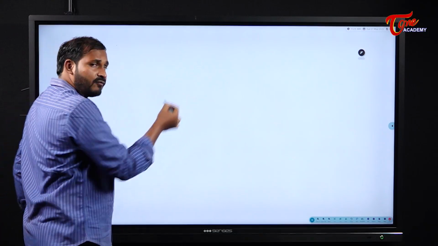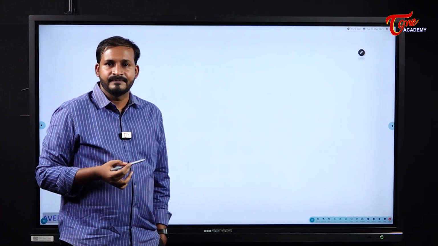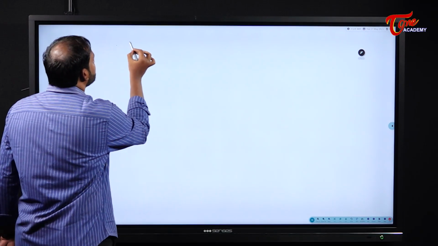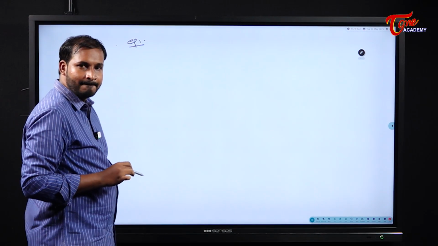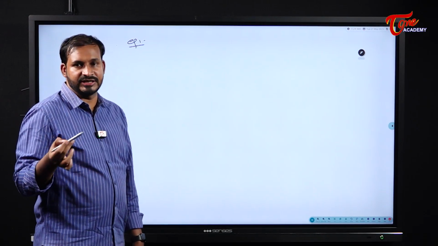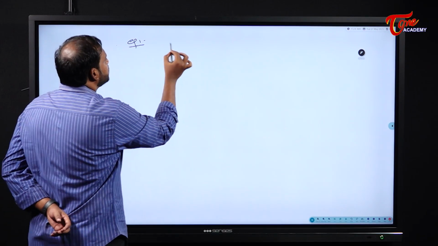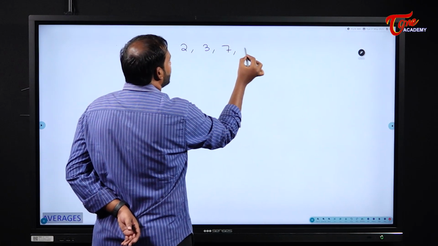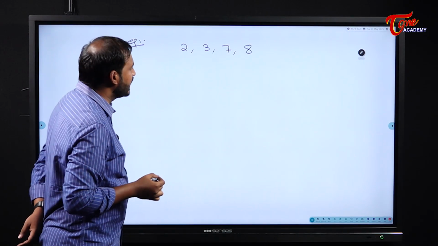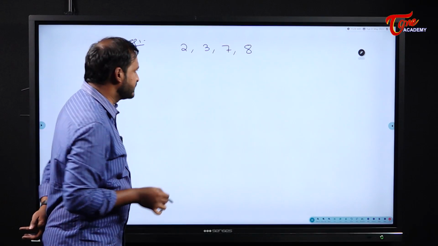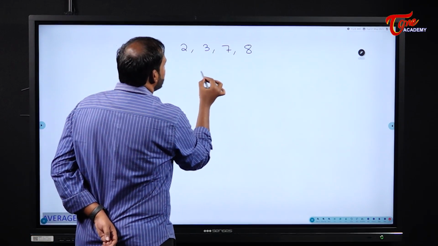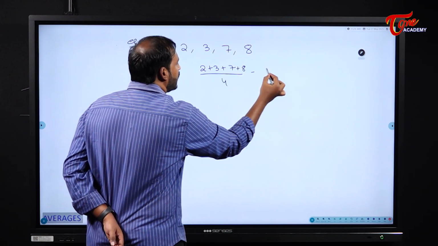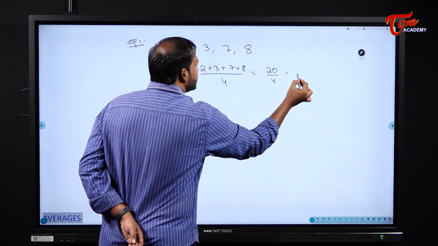So earlier what have I done? I have incremented and then decremented the observations by a constant. Now we will see one more example. If I multiply by a constant, then what will happen for us? For example, if my observations are 2, 3, 7, 8, and I need to find the average for these observations. Now 2 plus 3 plus 7 plus 8 by 4. What is it becoming? 20 by 4. It is 5.